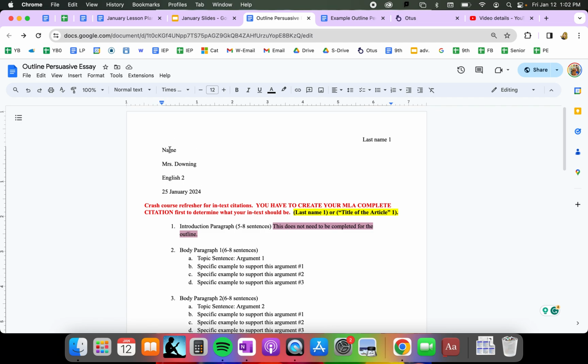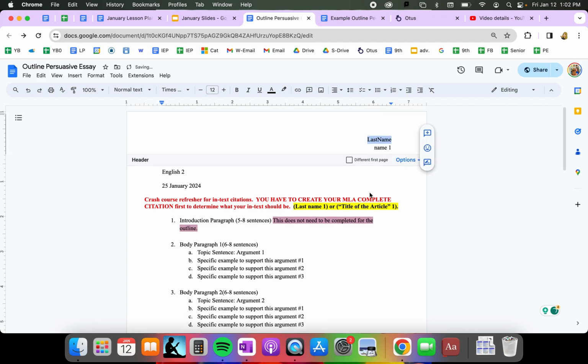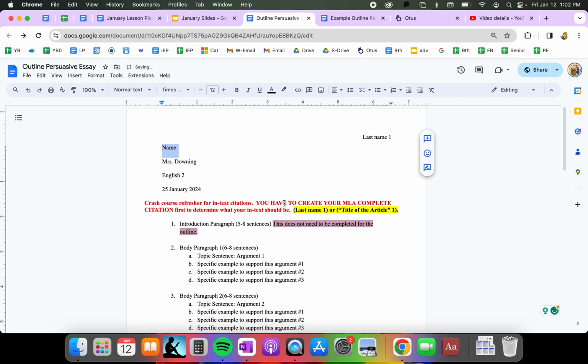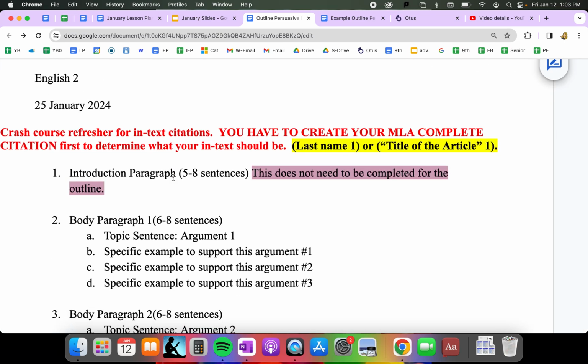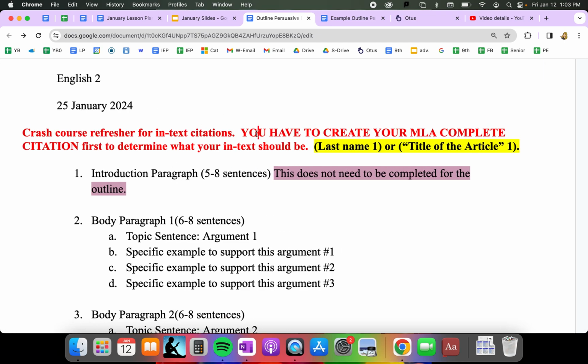You'll obviously change your name, and you'll change your last name up here so that it's all the same. The date's already set up for you per usual. As a friendly reminder, when it comes to in-text citations, you have to create your MLA citation first in order to do your in-text citation. And an in-text should either be the last name and the page number, or the title of the article and a page number, just like that. And you'll see an example of it here on my example outline in a minute.